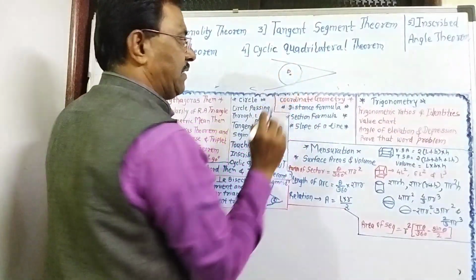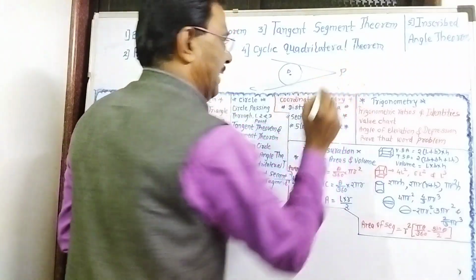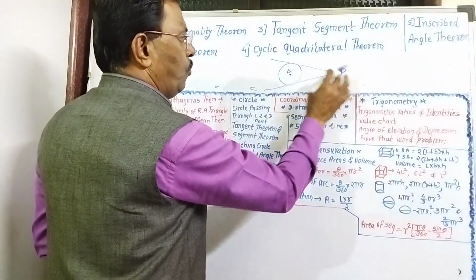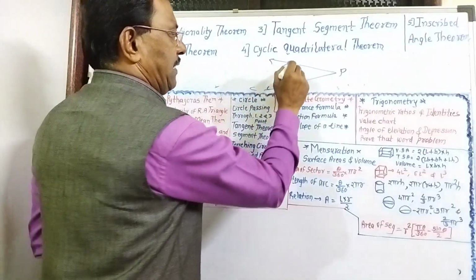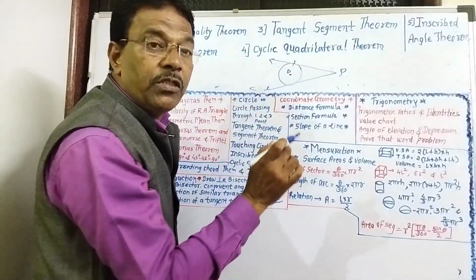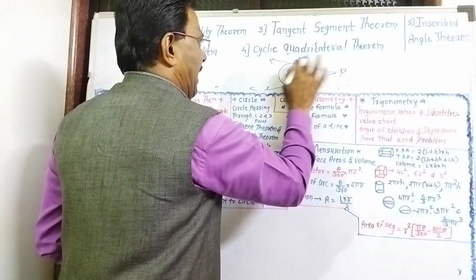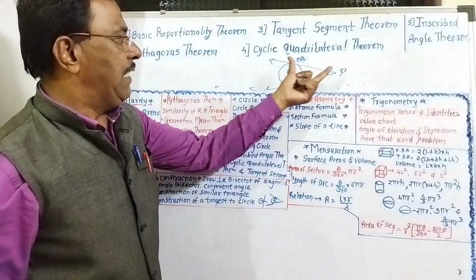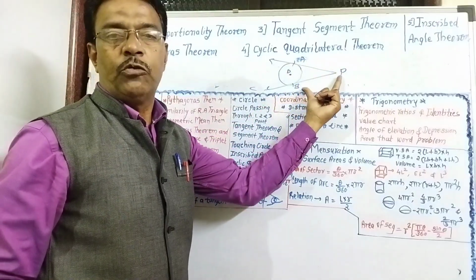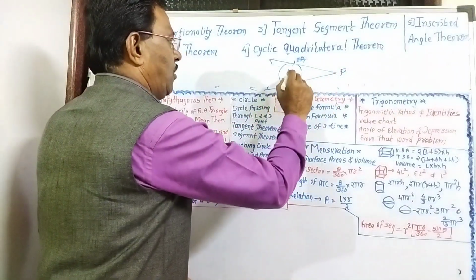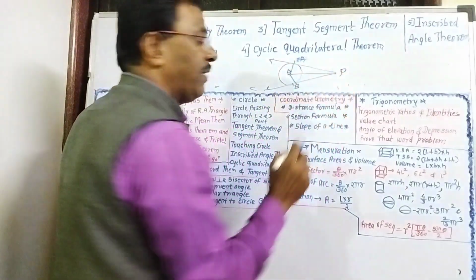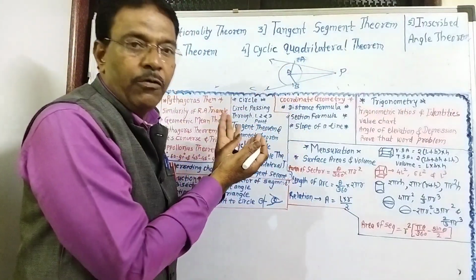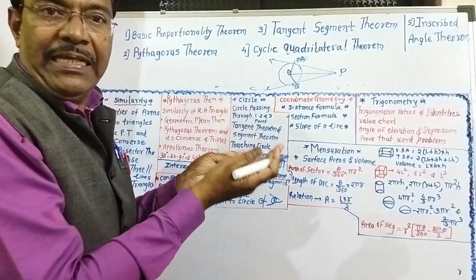Given: O is the center of the circle, P is any point outside the circle, the tangents drawn from point P to the circle touch the circle at the points A and B. We want to prove that segment PA is congruent to segment PB. There will be construction: draw OA, draw OB, draw OP. Then by using the tangent radius theorem you can prove it.